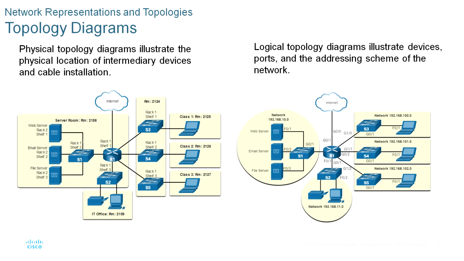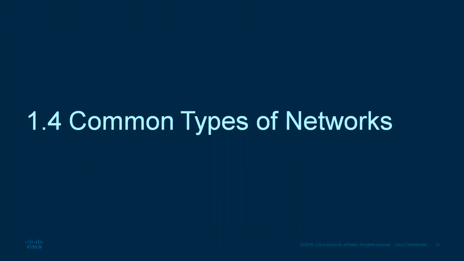The topologies shown in the physical and logical diagrams are appropriate for our level of understanding at this point in this course. Search the internet for network topology diagrams to see some more complex examples. If you add the word Cisco to your search phrase, you will definitely find many topologies using icons that are similar to what we have seen in these diagrams. Okay. Next topic, common types of networks.